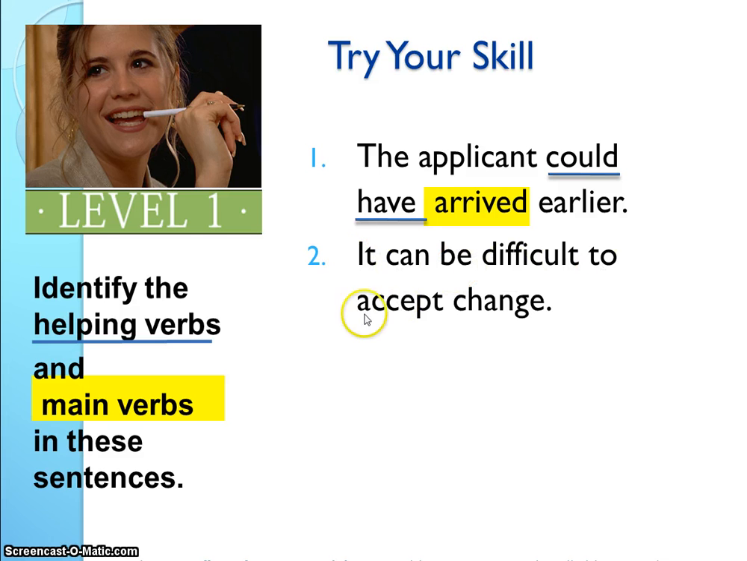It can be difficult to accept change. So what is our main verb? It would be difficult. So can and be, can is the helping verb and be is the main verb. This one kind of threw me too, so sometimes you have to really analyze them.